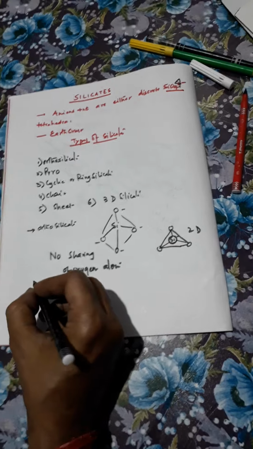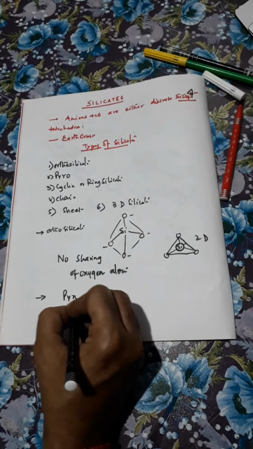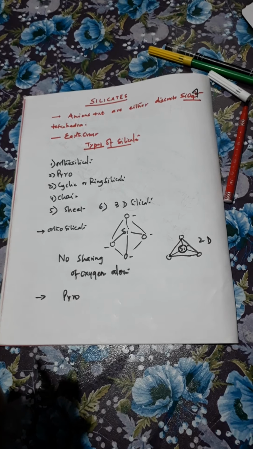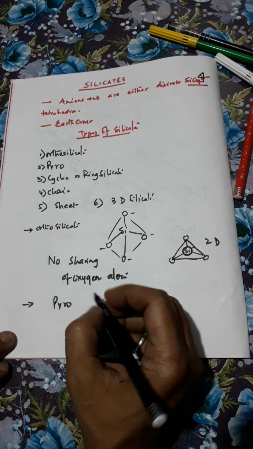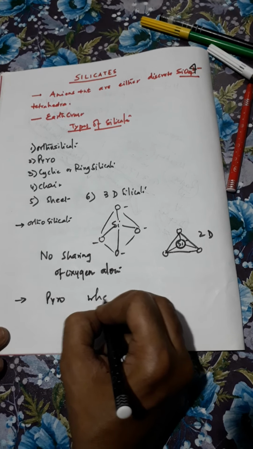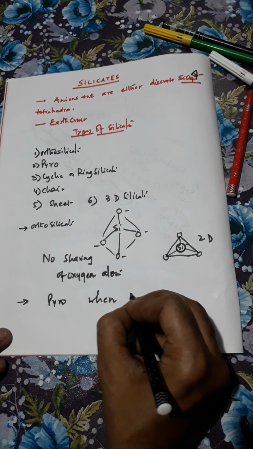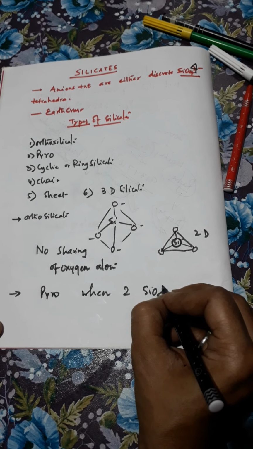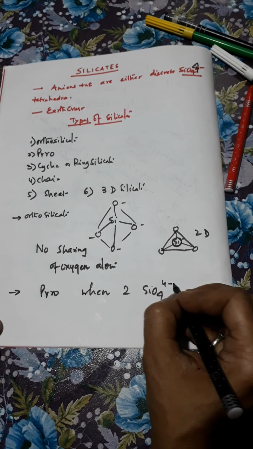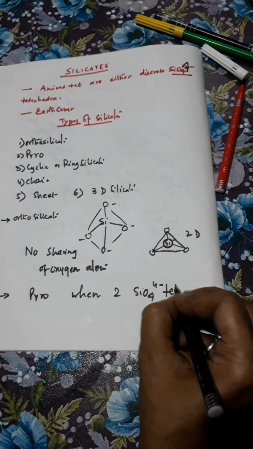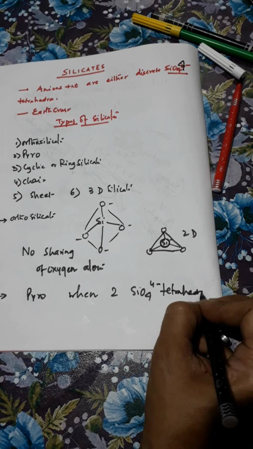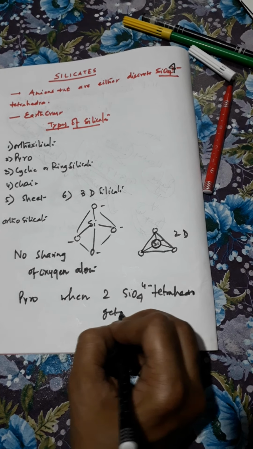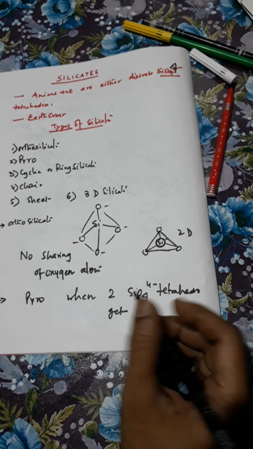Second is the pyrosilicate. In pyrosilicates, two SiO4 4- tetrahedra get associated.